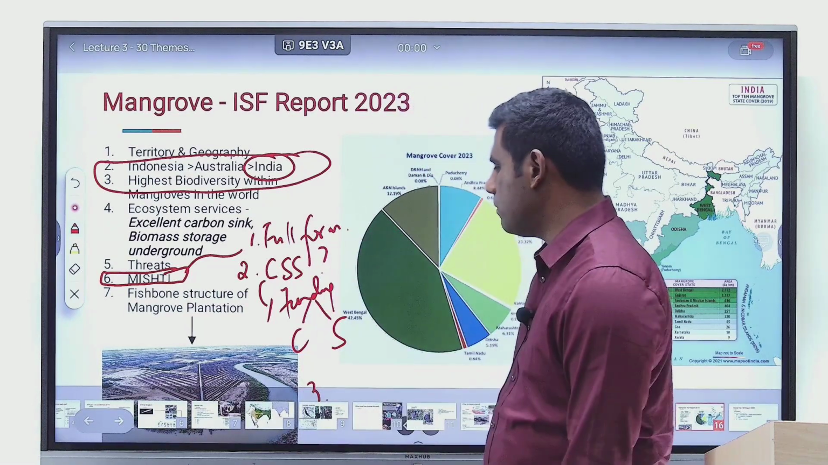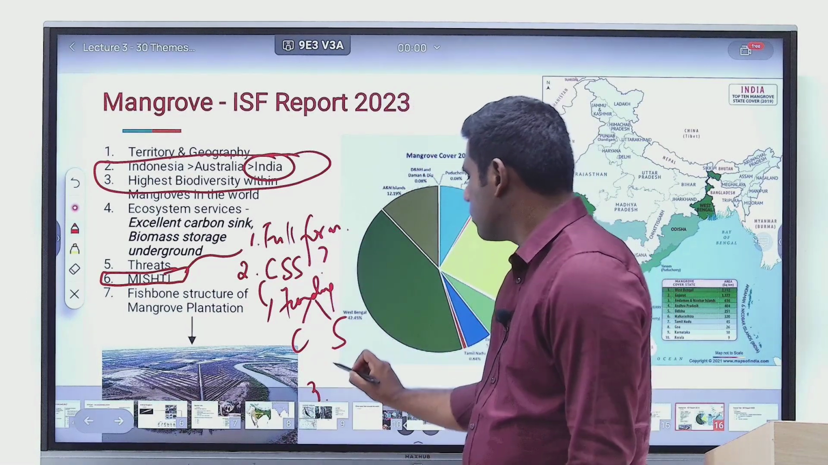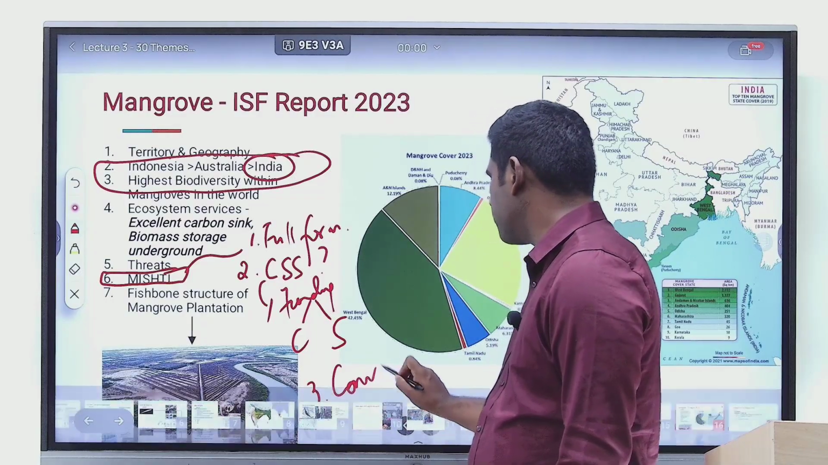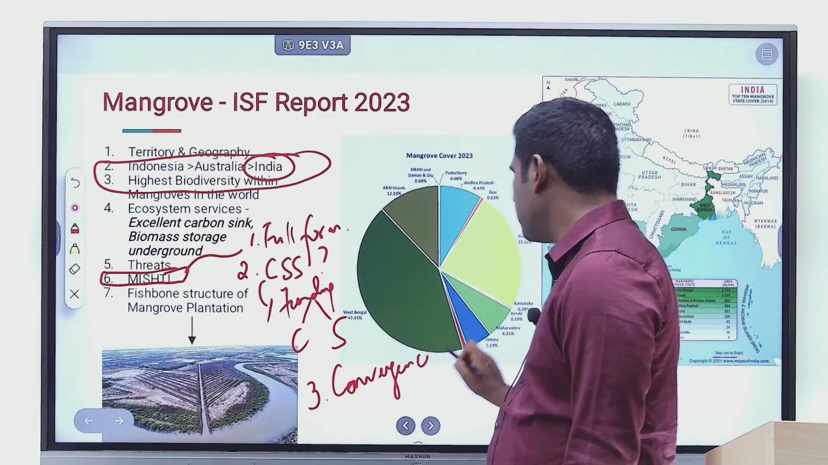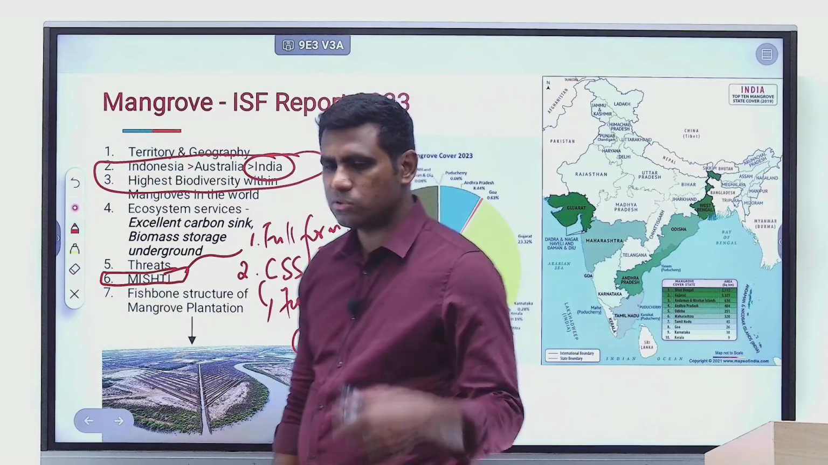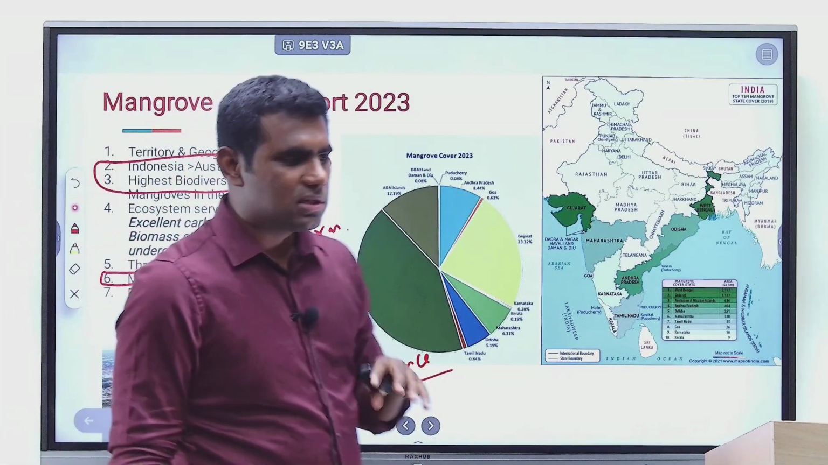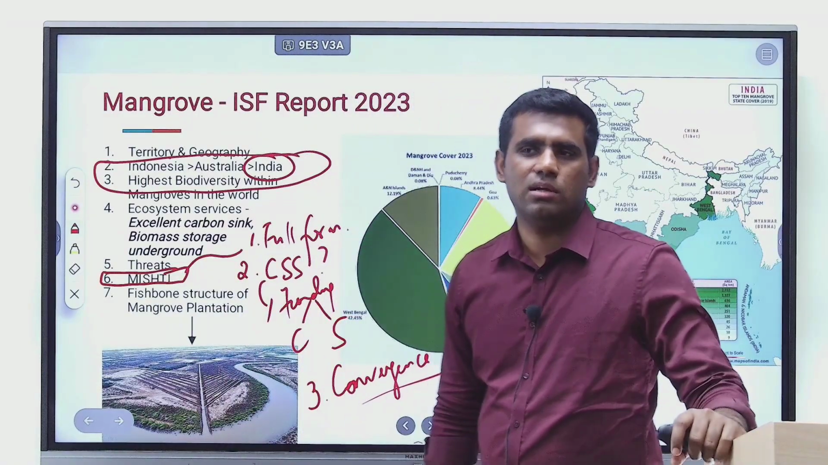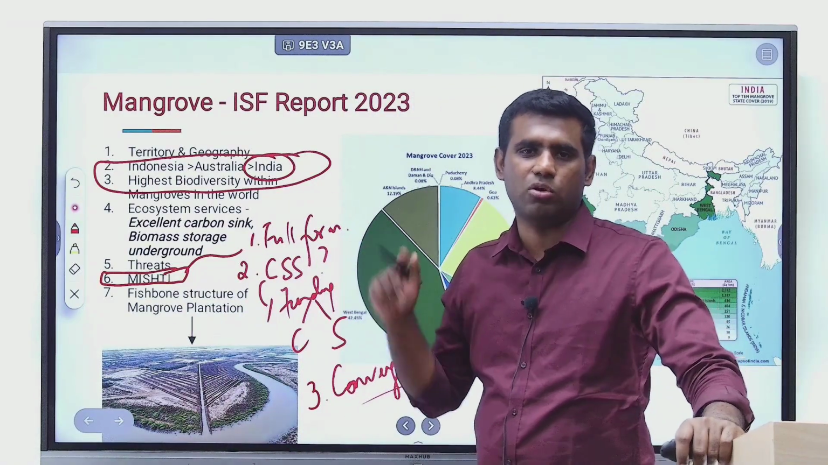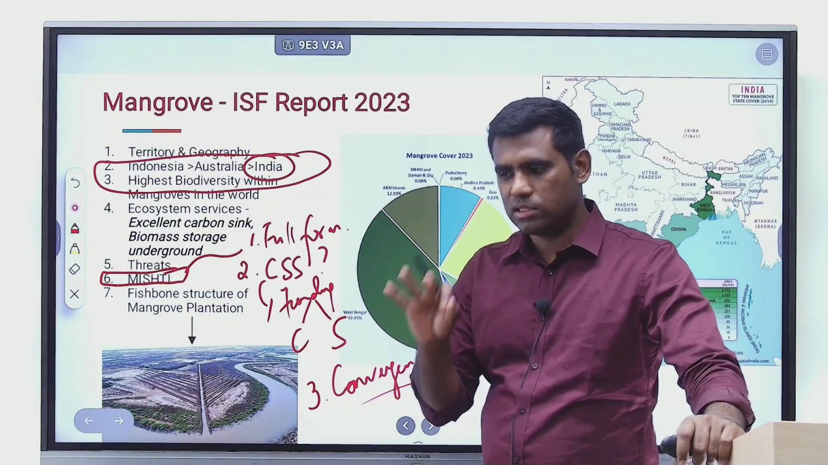And thirdly, what is the convergence system? There is a convergence method of implementation of MISTI, right? So read the MISTI details and tell me what is the idea of convergence that is mentioned in the MISTI project, okay? So these are the 3 assignments.